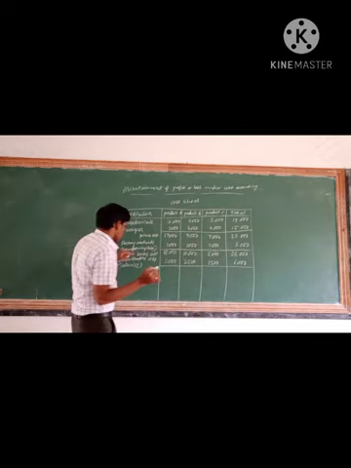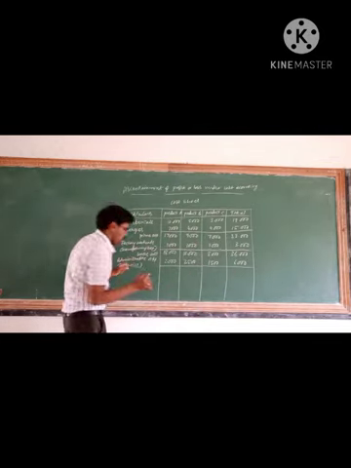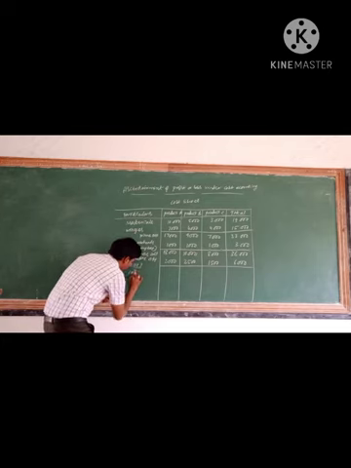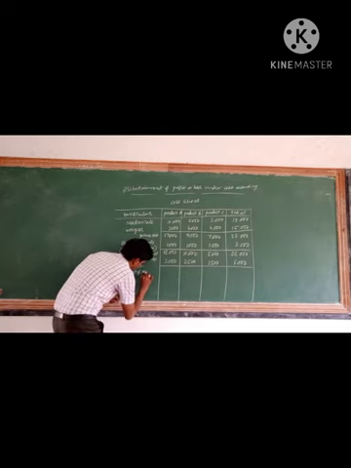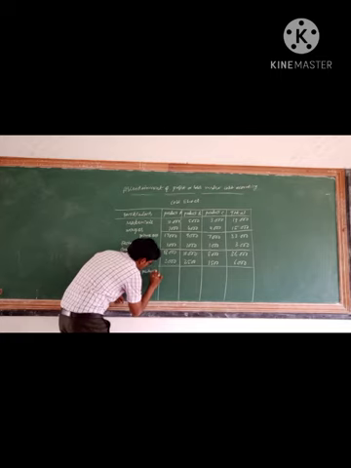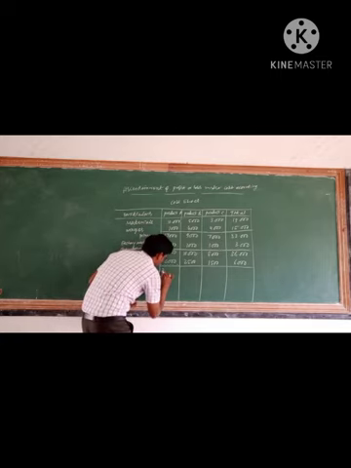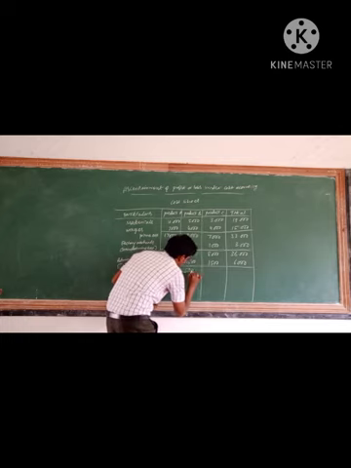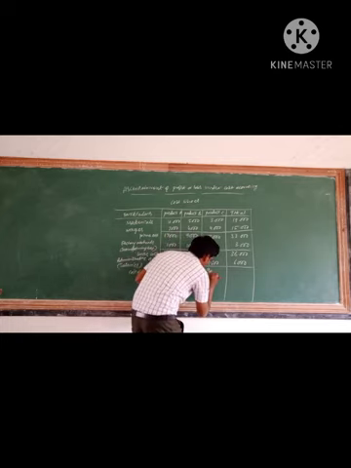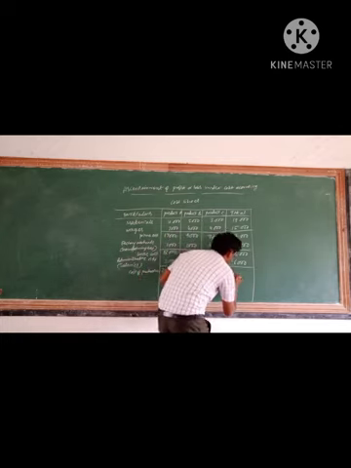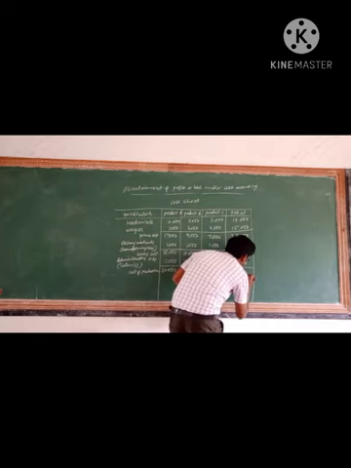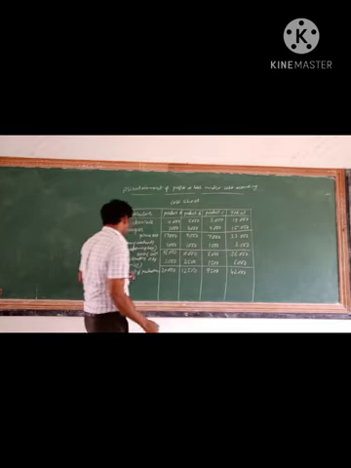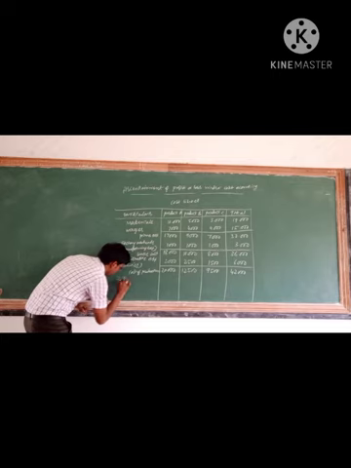So works cost plus administrative expenses will be cost of production. 20,000, 12,500, 9,500, 42,000.